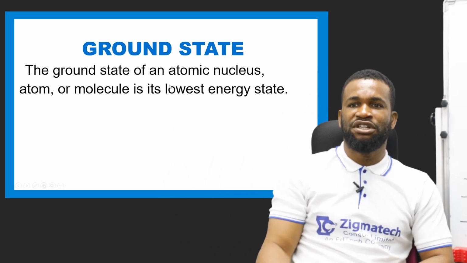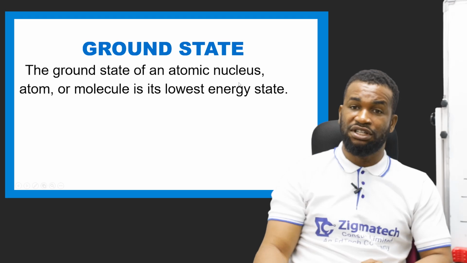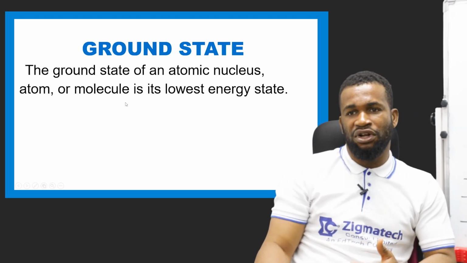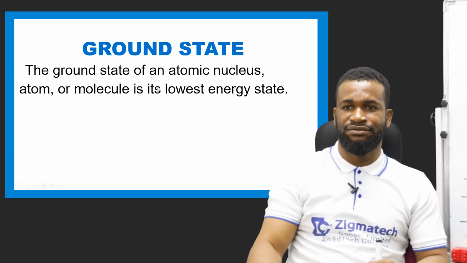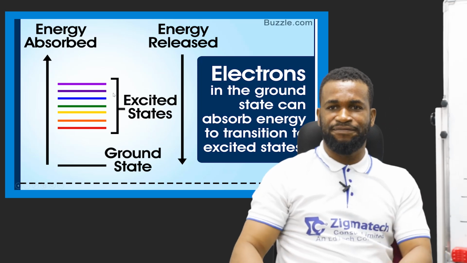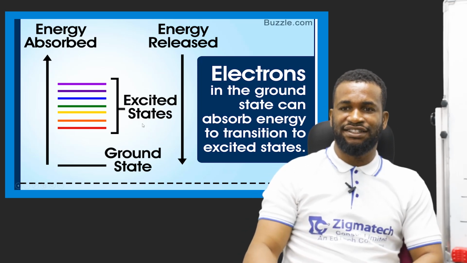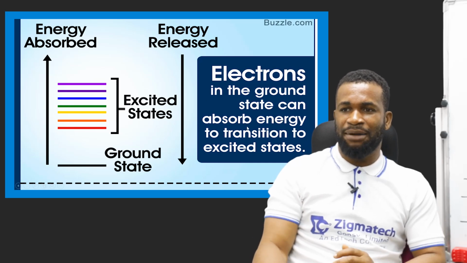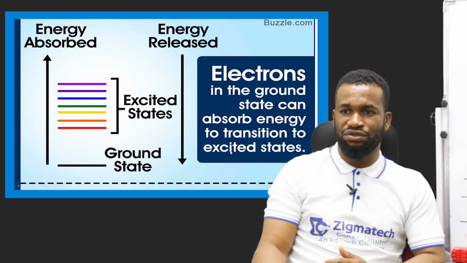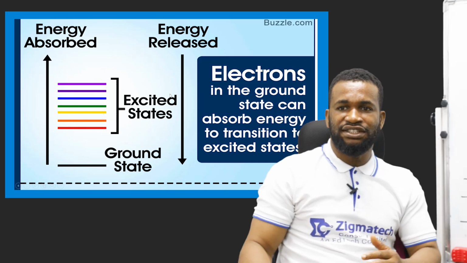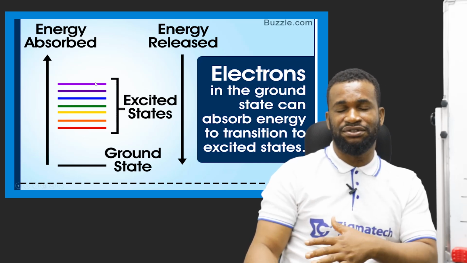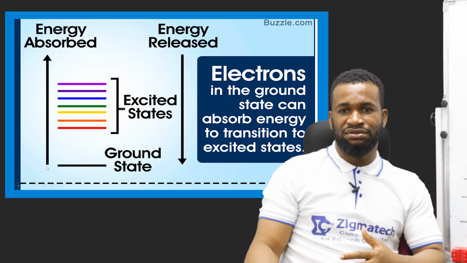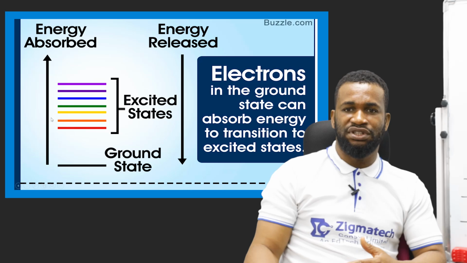Now, the ground state. The ground state of an atom, nucleus or molecule is the lowest energy level. Now, look at this. These are excited states. This is the ground state. An electron in the ground state can absorb energy to transition to an excited state. So, let's assume these are different horizontal lines to represent these energy levels. Now, in absorption, the electron will go up to the excited state.